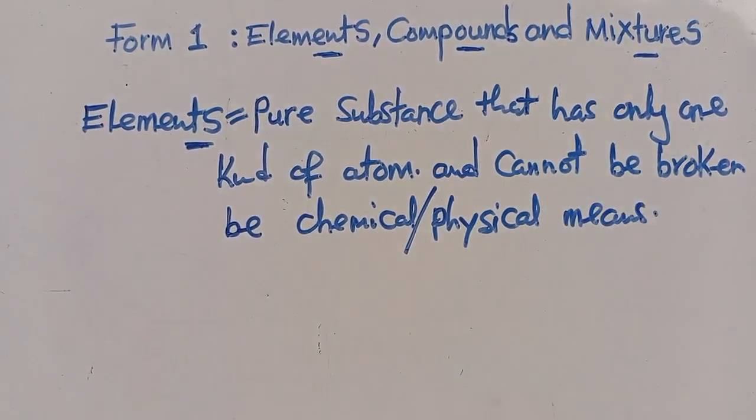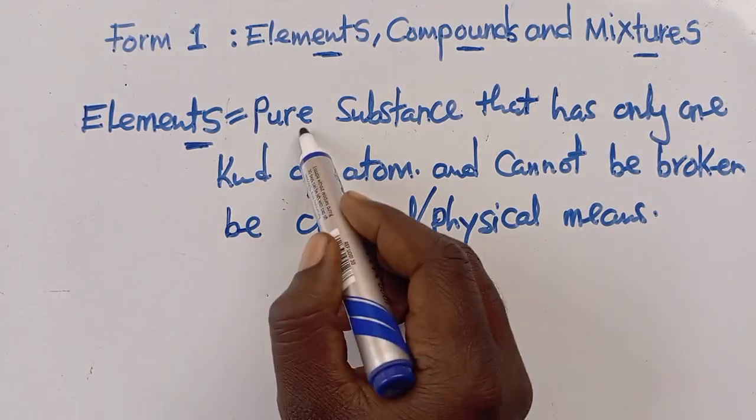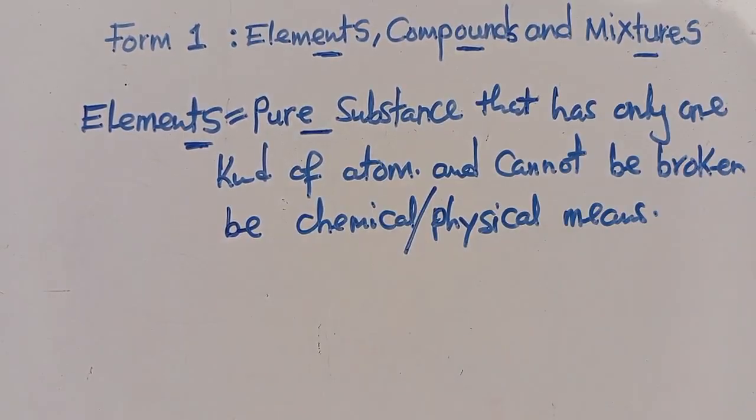So we've got that particular definition from where we are coming from, that it is also correct where we get to say that an element is a substance that is made up of one type of material that cannot be broken down either by chemical means or physical means. It is just one and the same. I'm not changing any definition here. One thing I've just introduced is pure substance. So we should not differ in these things. I'm just talking about the same thing.